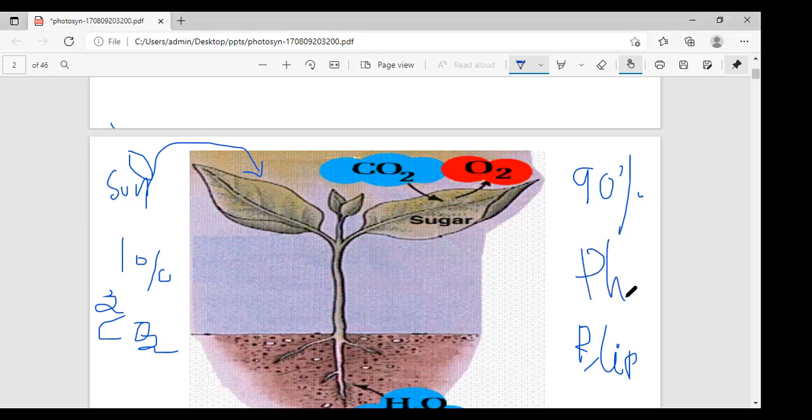What is the first one? Phaeophyceae. The second one is the Rhodophyceae. Phaeophyceae is the brown algae. Rhodophyceae is the red algae. Both are the marine algae. Freshwater algae is there, and marine water algae. But these two, Phaeophyceae is the brown algae, the second one, Rhodophyceae, is the red algae. Both are the marine algae.